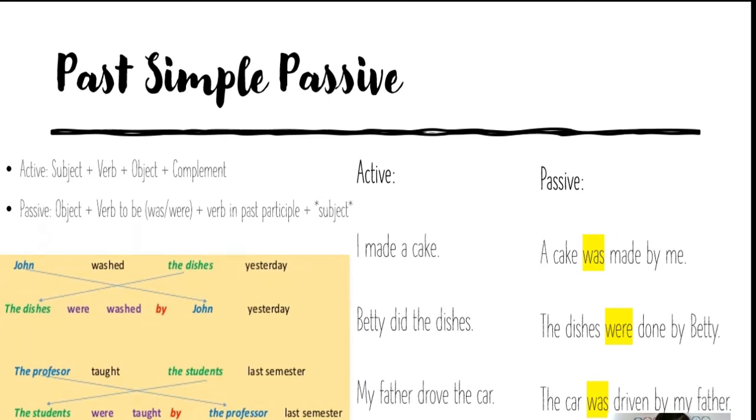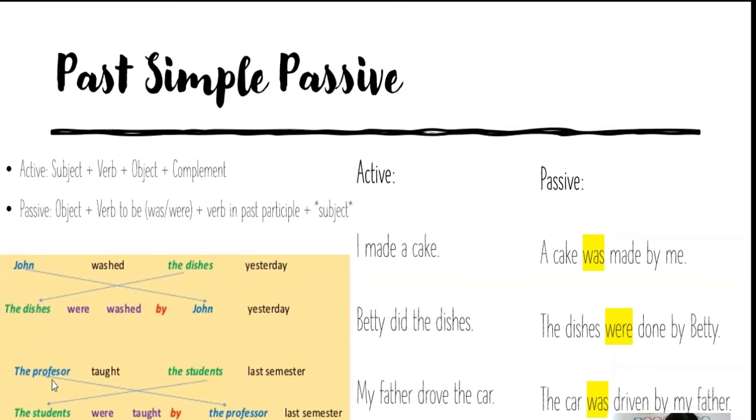Because we're gonna use a lot of them in this lesson. Then the next word should be by, okay? And the subject. In this case, the subject is John, okay? The subject is the person who does the action, remember that. And then we have the complement. We can complement the sentence with more words, okay? We can add extra words to give a more specific meaning to the sentences.